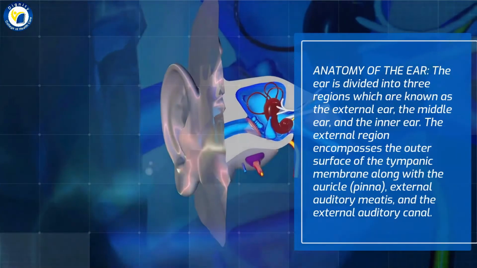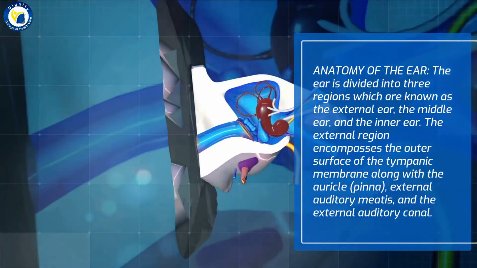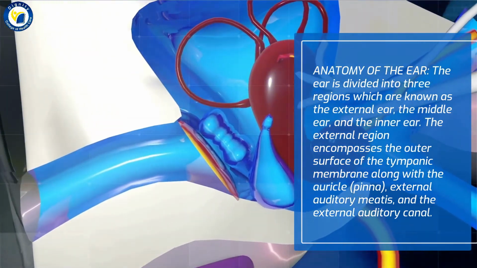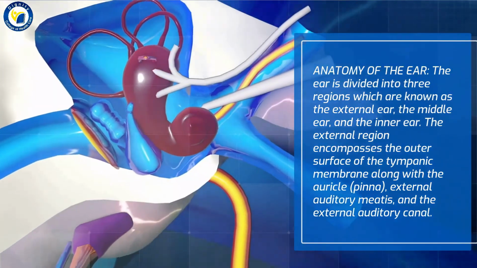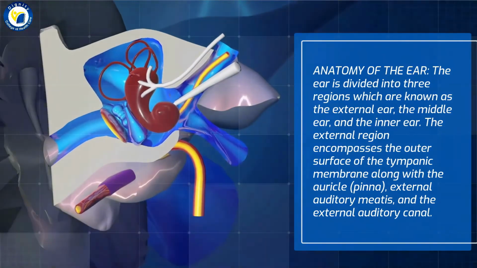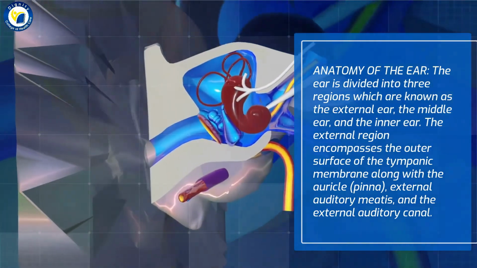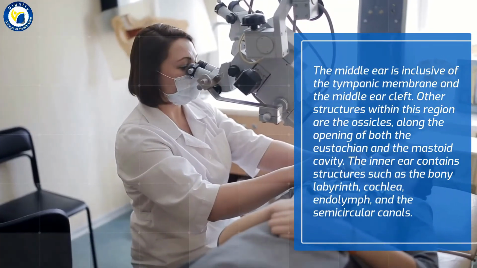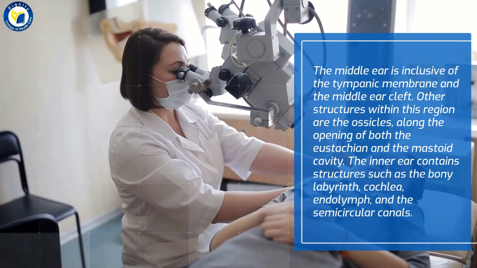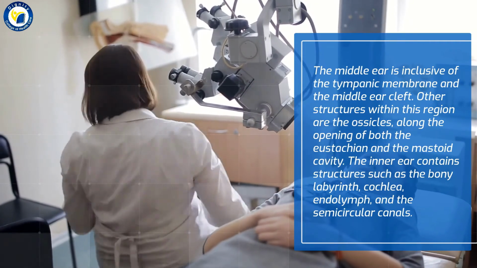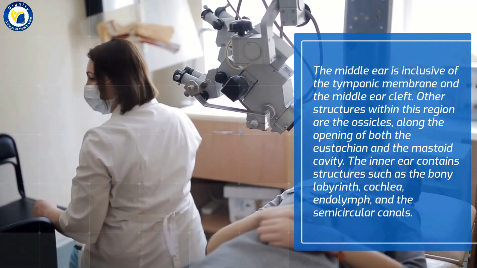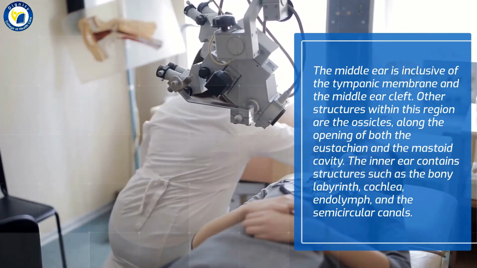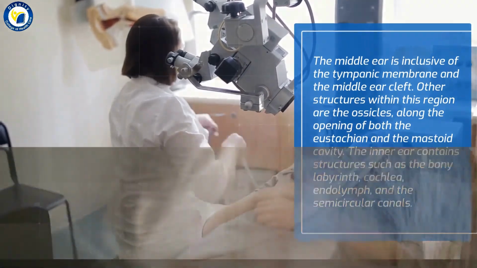Anatomy of the ear. The ear is divided into three regions known as the external ear, the middle ear, and the inner ear. The external region encompasses the outer surface of the tympanic membrane along with the auricle, pinna, external auditory meatus, and the external auditory canal. The middle ear is inclusive of the tympanic membrane and the middle ear cleft. Other structures within this region are the ossicles, along with the opening of both the eustachian tube and the mastoid cavity. The inner ear contains structures such as the bony labyrinth, cochlea, endolymph, and the semicircular canals.